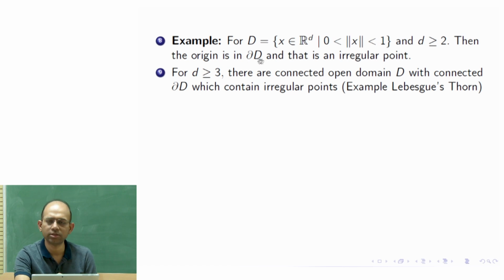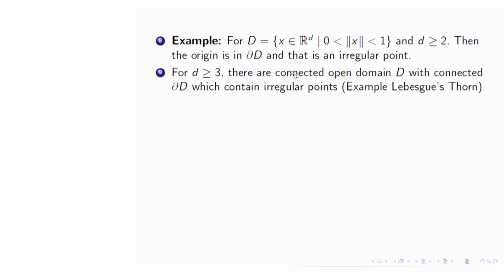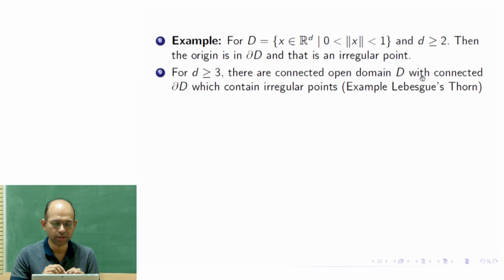Then the origin is in the boundary del d, and that is an irregular point, because if you run Brownian motion there, you would always move out, always be inside the domain. The origin is actually in the d complement, but it is in the boundary of d. If you start there, immediately it would go inside the domain.